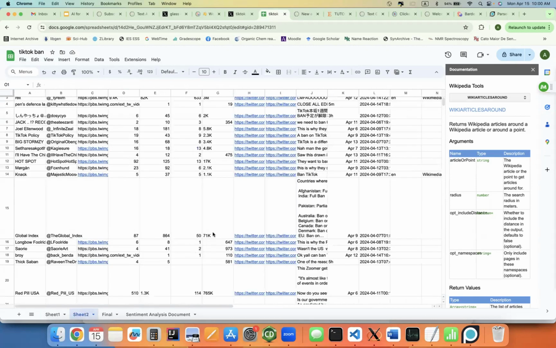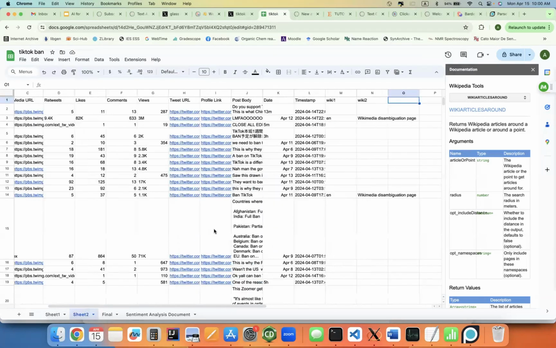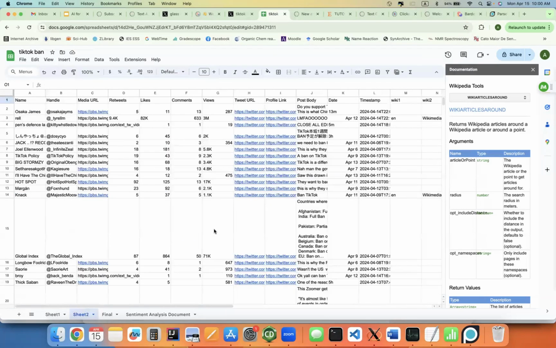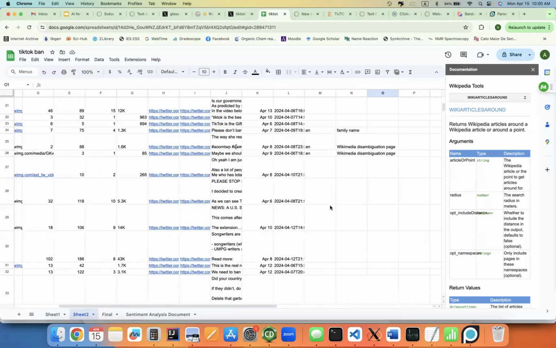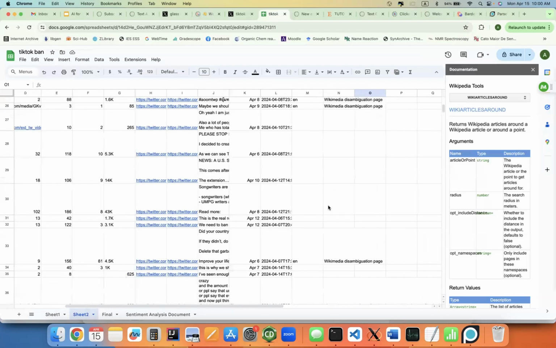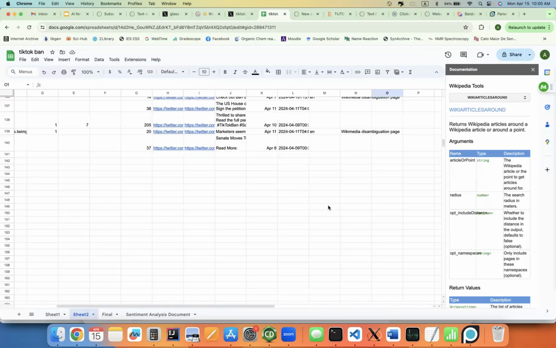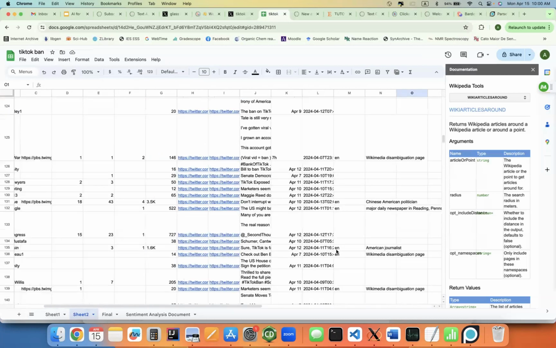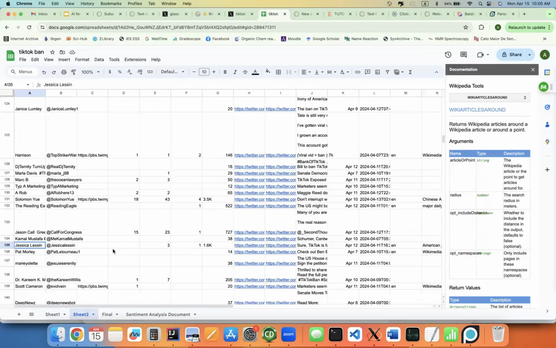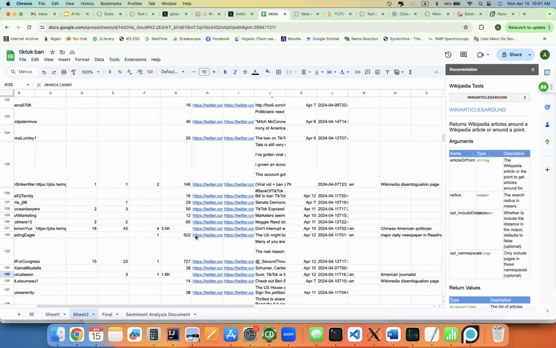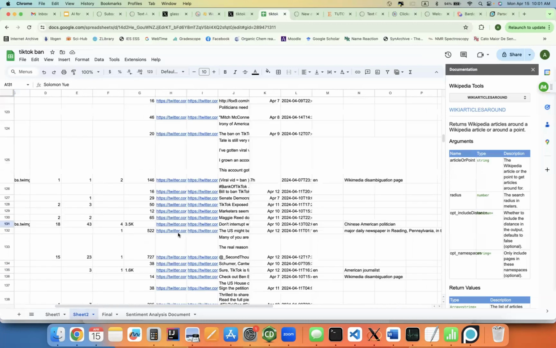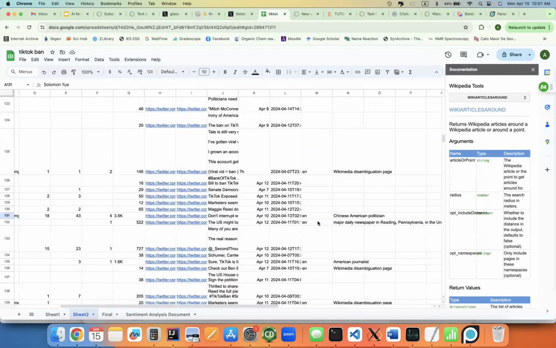So I've already done everything here. So let's look and see if we can find anything interesting. These are just disambiguation pages. That's a family name, yada yada. The more interesting things are at the bottom. There's an American journalist, Jessica Lessin, a Chinese American politician, Solomon Yue, a major daily newspaper.